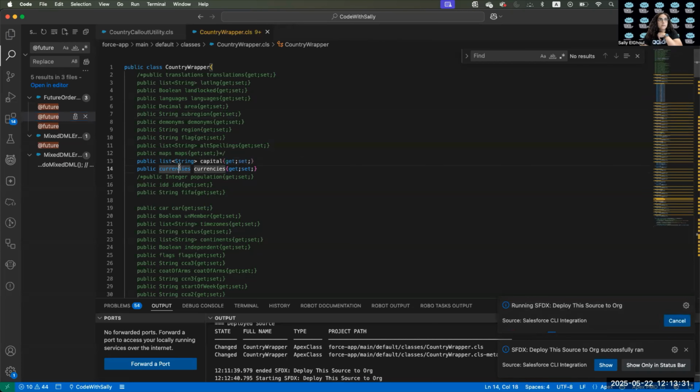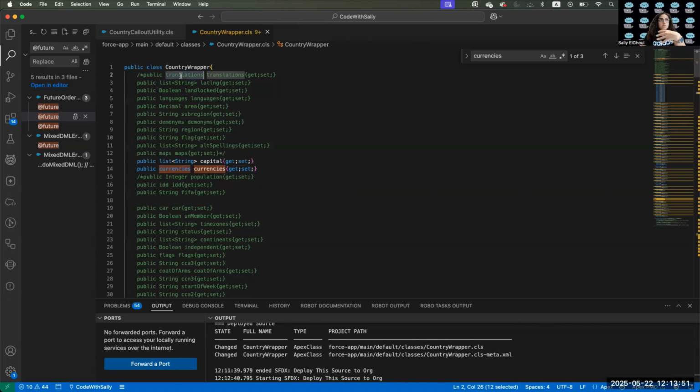But let's say you have here currencies, which is an internal class that we created. This class name you can change to whatever you want, like currencies value, currency value, or whatever name you want. The class names here, like translations, you can change.